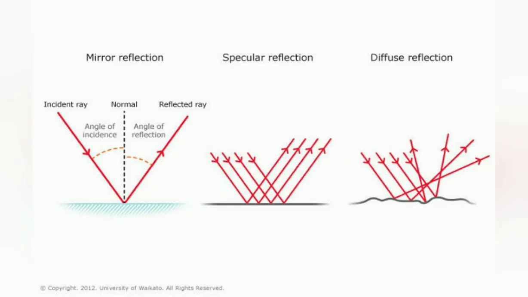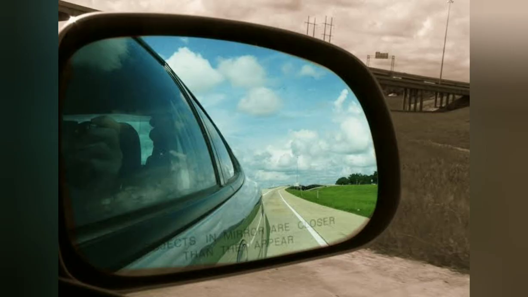Now coming to reflection. Reflection happens on any smooth surface, like a mirror. So what is reflection? Reflection is a phenomenon in which light travels from one medium and then gets back into the same medium. So that is known as reflection. Light comes from the air, hits the object, and then it gets back. There are two kinds of reflection: one is specular reflection, the other is diffuse reflection.